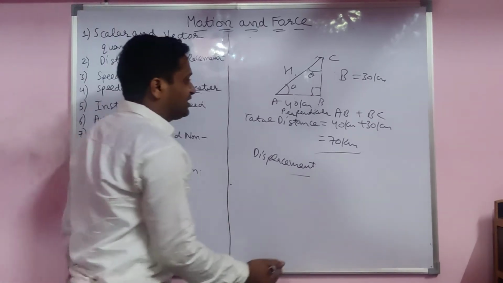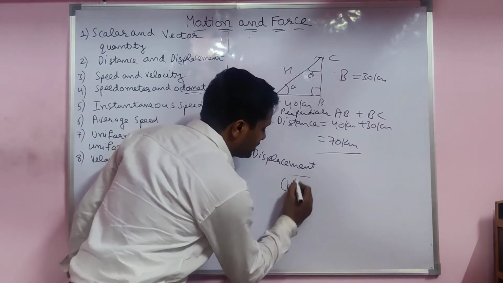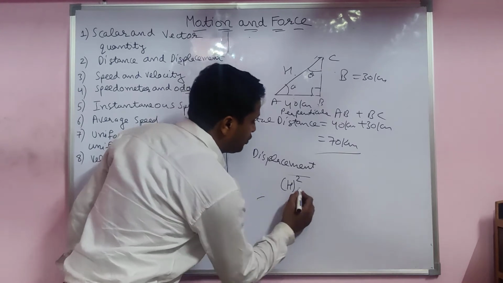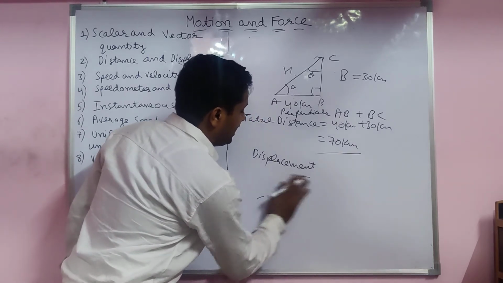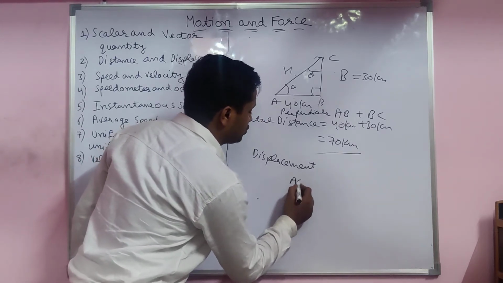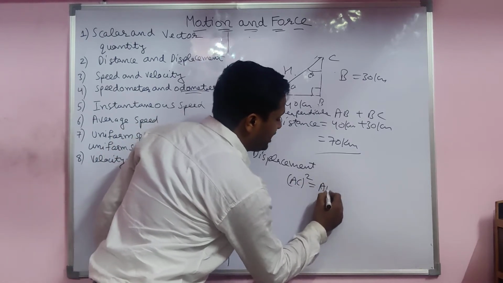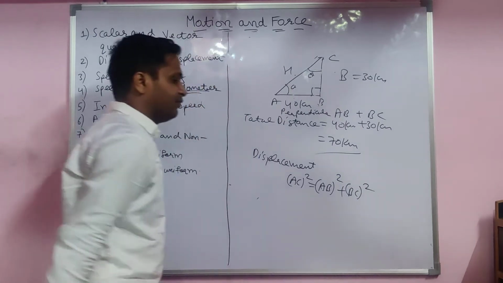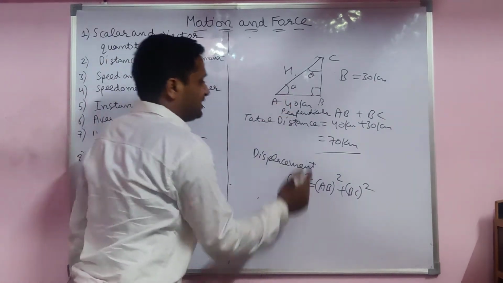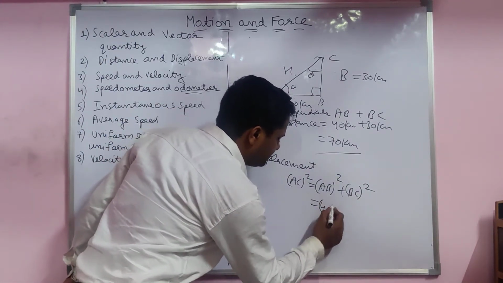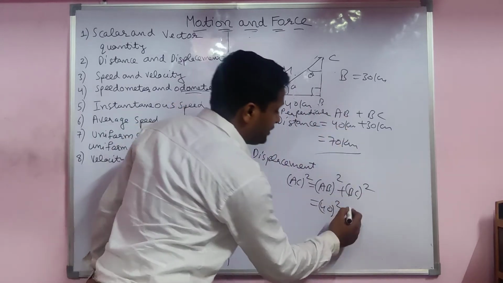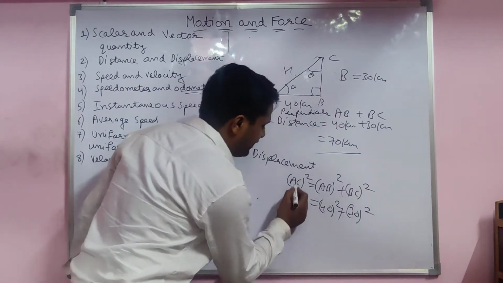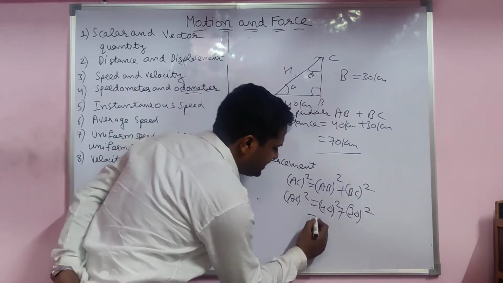So according to the Pythagoras theorem, hypotenuse square, meaning AC square, is equal to AB square plus BC square. Very easy. Put the value of AB, 40, and BC, 30. You are able to find the displacement AC very easily.